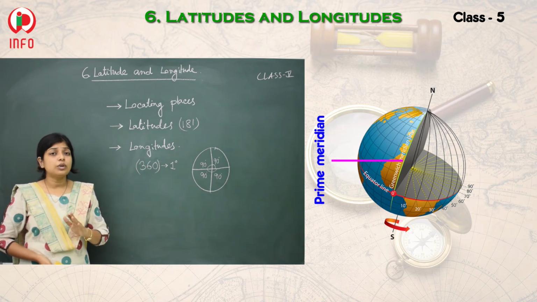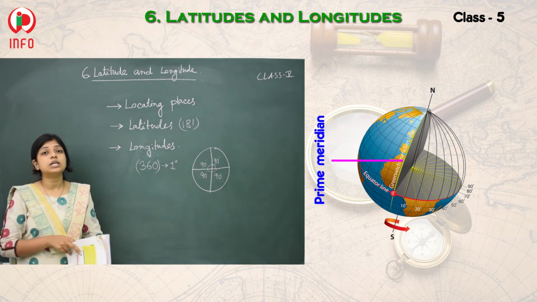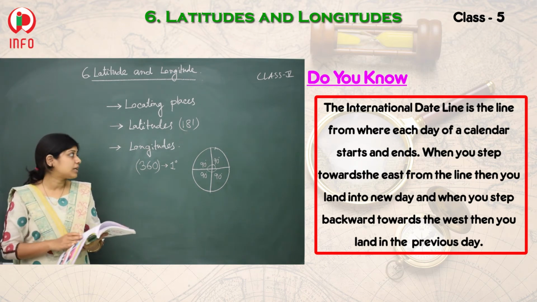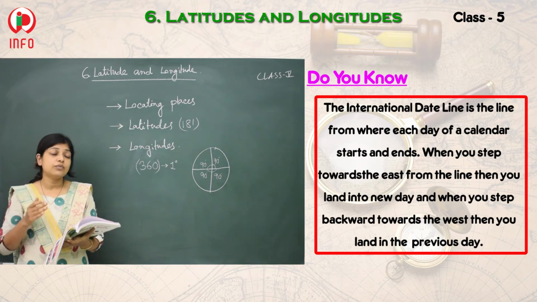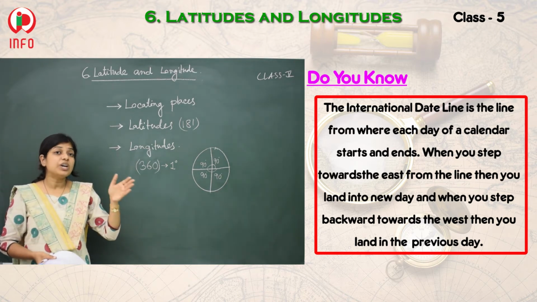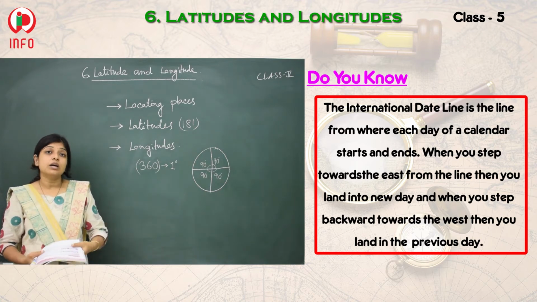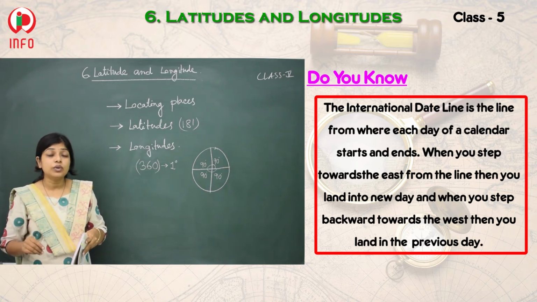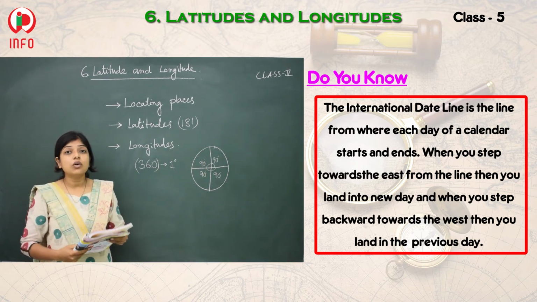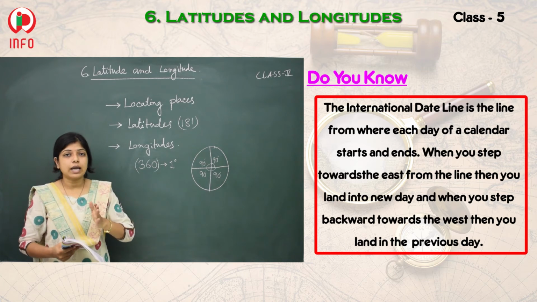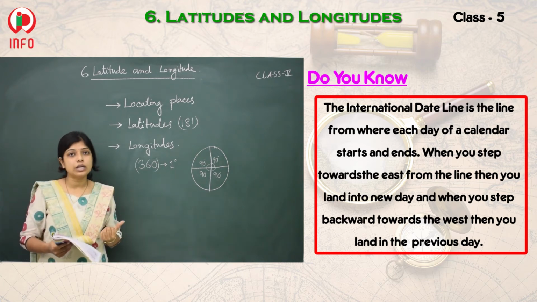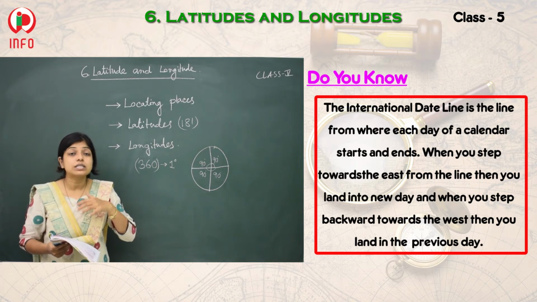And if you move towards the east from that line, that one is a longitude. If you move towards the east, then you will go to a new day. Whatever date you have, you have to add to your date. So if you cross the international date line towards the east, then you have to add one more day to the day in which you are staying.